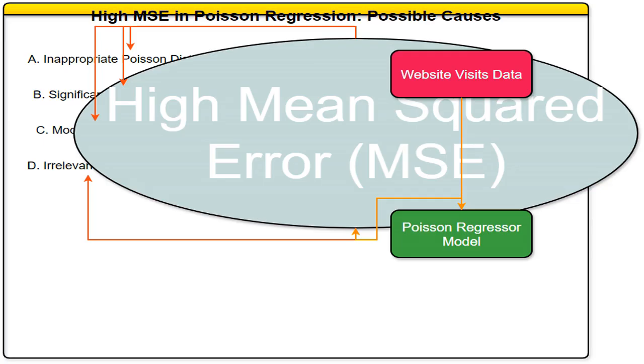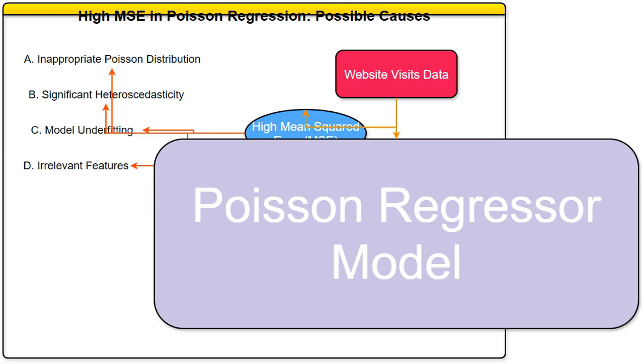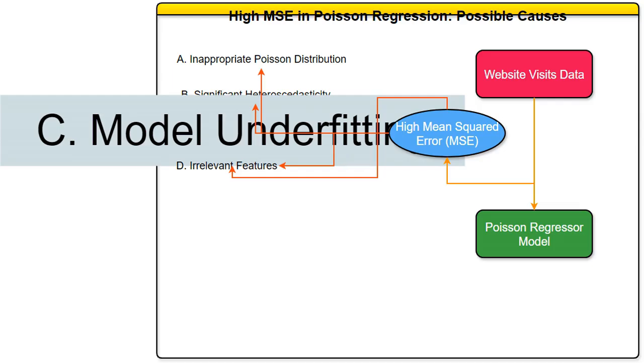I'm using this data to train my Poisson regression model. It shows how many website visits I get each day. I'm using scikit-learn's PoissonRegressor to predict website visits. It assumes the data follows a Poisson distribution, meaning the variance, spread, equals the mean, average. My model isn't predicting very well. MSE measures the average squared difference between predicted and actual website visits. A high MSE means big prediction errors.